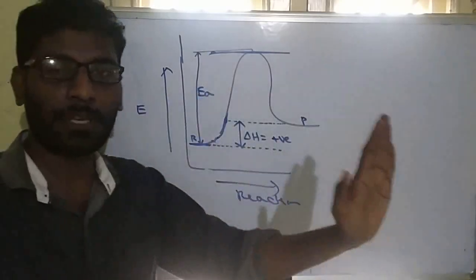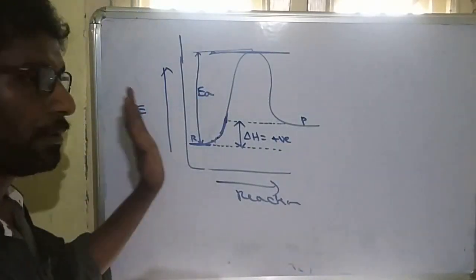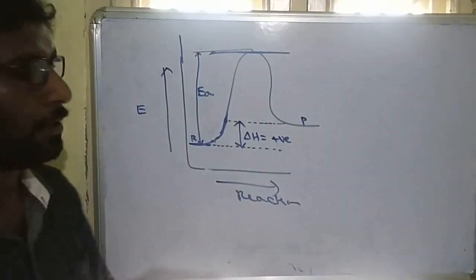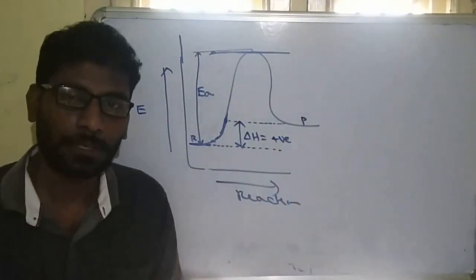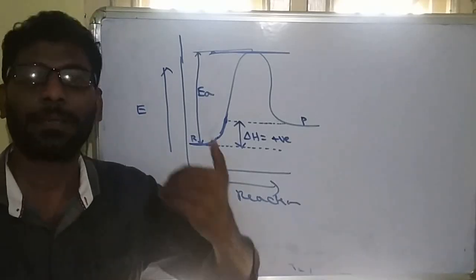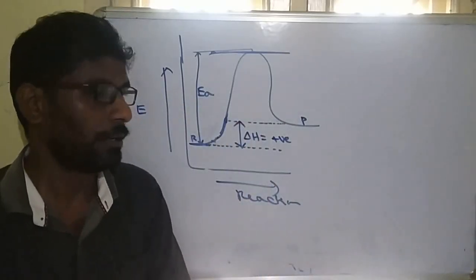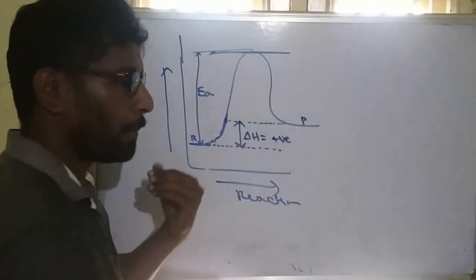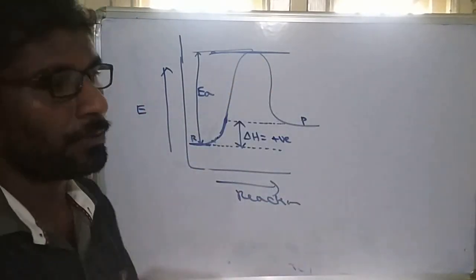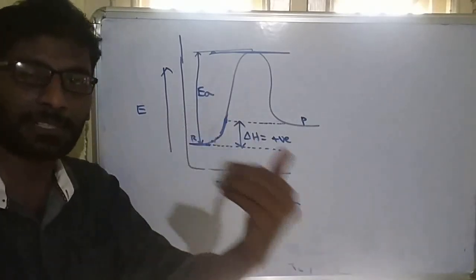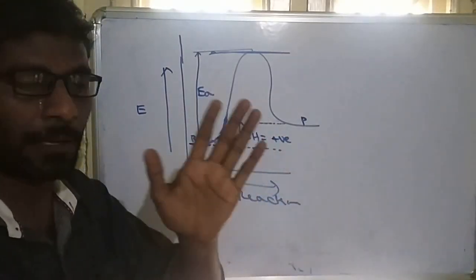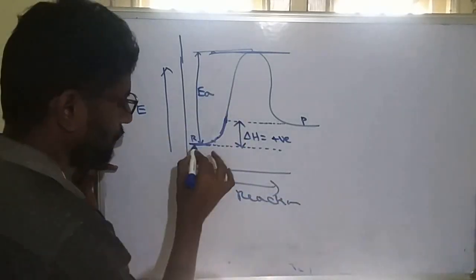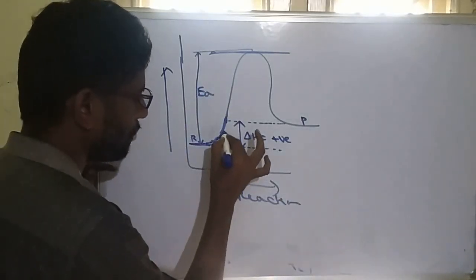Suppose we are not using any heat energy. So without any external energy, we are just adding a catalyst. What the catalyst will do is change the path of the reaction. Initially, without catalyst, the reaction is going like this. But whenever we add a catalyst, it will proceed by that mechanism where the required activation energy will be less. That means when you add a catalyst, the reaction will go like this.